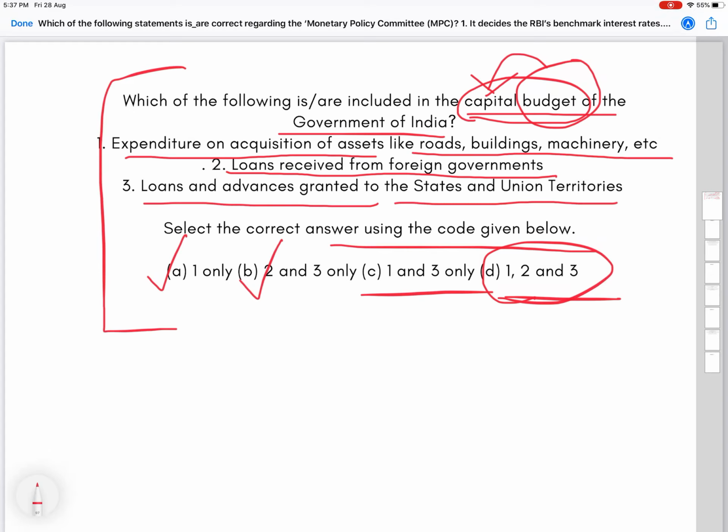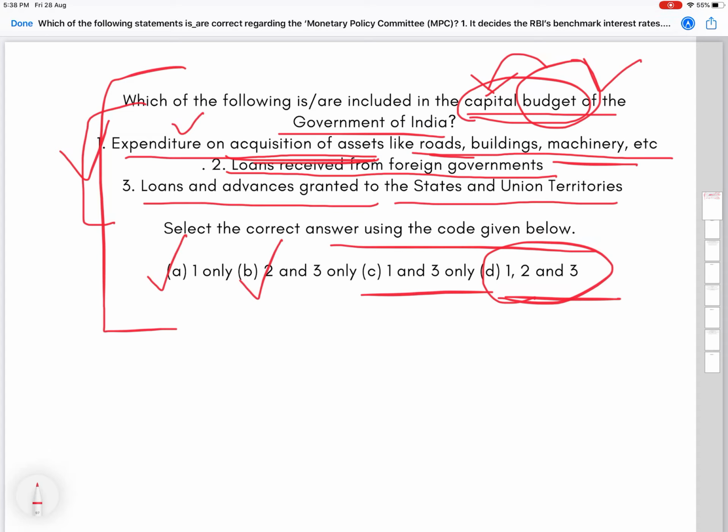So for first is expenditure on acquisition of assets like roads, buildings and machinery. So basically here this expenditure is leading to creation of assets, so that's indeed a capital expenditure. This is what capital expenditure is, where we are having addition of assets or reduction of liability. So yes, statement number 1 is indeed correct. So capital expenditure is a good thing, that's something I'm sure we know.